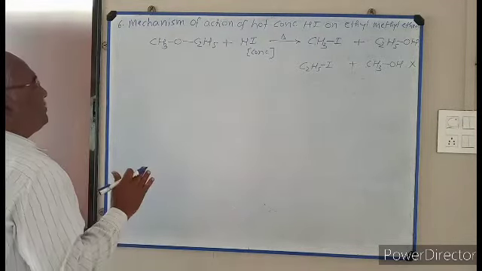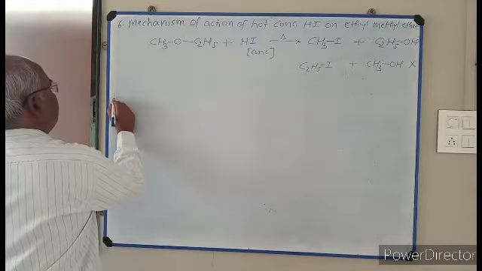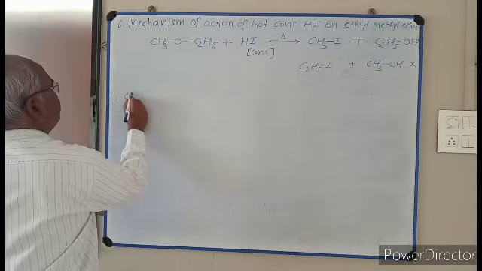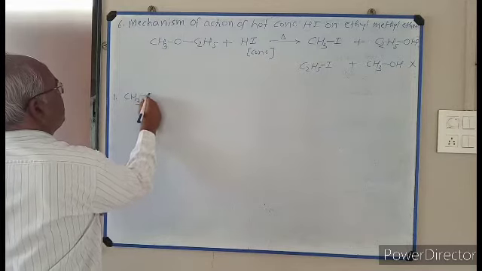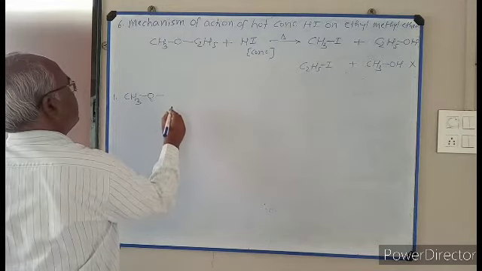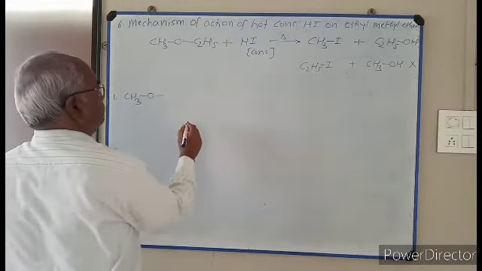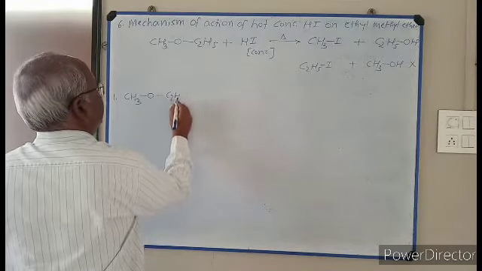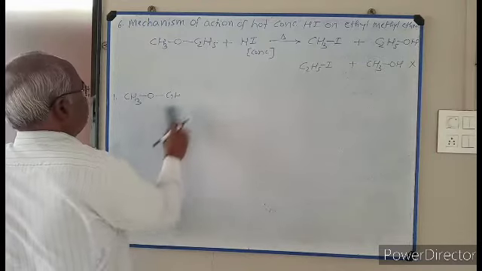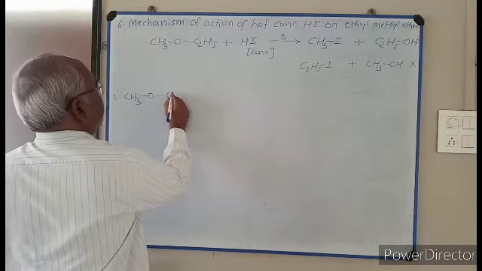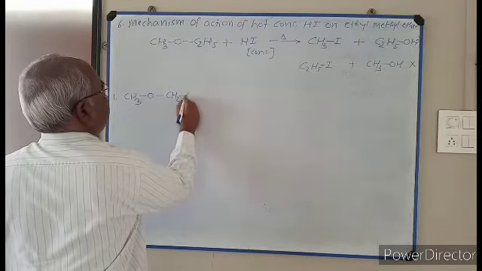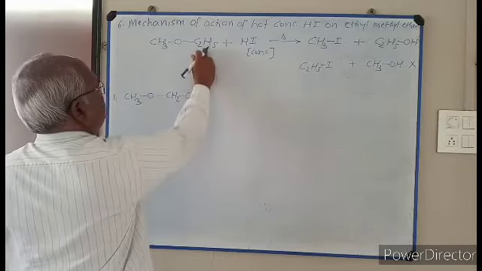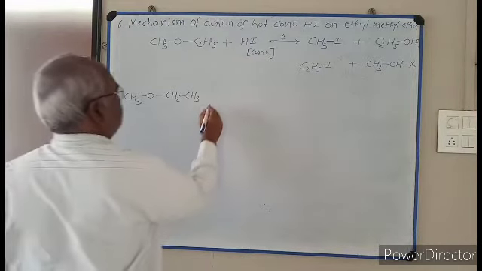So I am going to explain the mechanism. The first step, CH3 single bond O, single bond CH2, CH3. Ethyl group I wrote in this way.